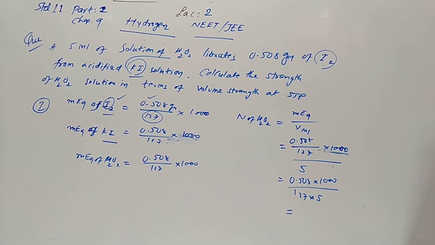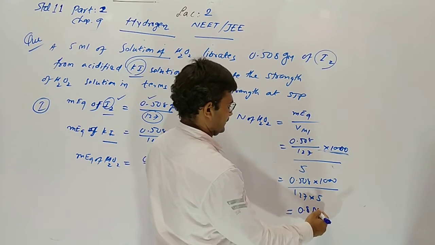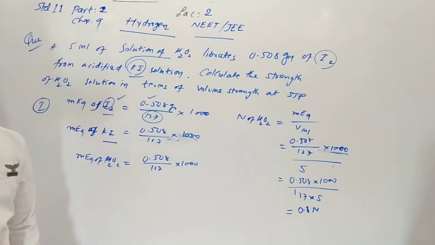So here the answer will be 0.508 multiplied by 1000, divided by 127 and once again divided by 5, which gives 0.8 normal. Yes, 0.8 normal. This is normality.